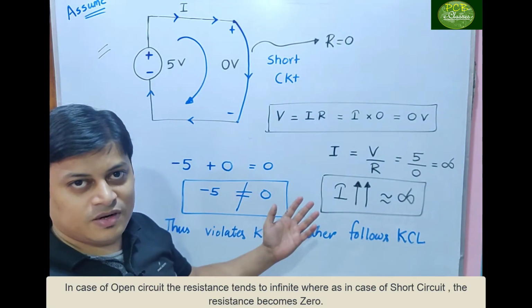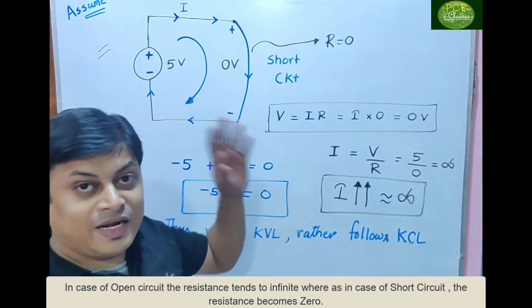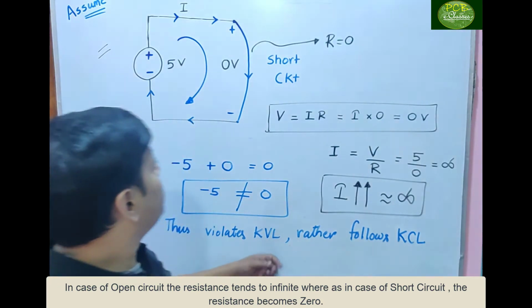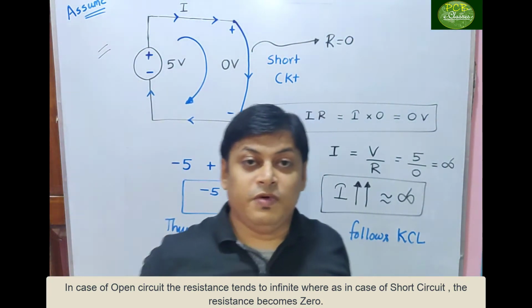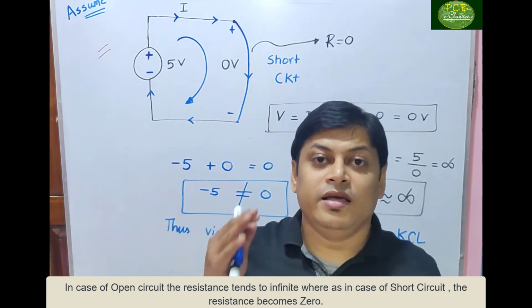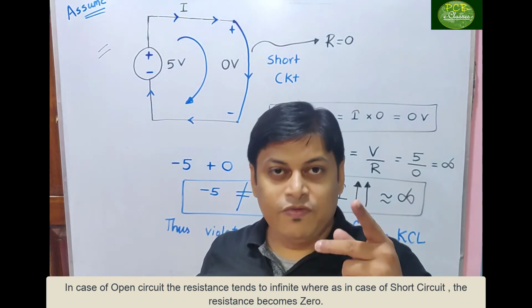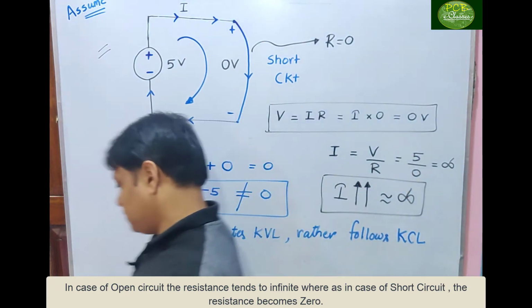It is not possible. So this type of circuit is invalid, or practically not feasible. Clear? These are the two conditions I wanted to say before starting the problems of KVL and KCL. We'll go for another concept, then come to the problems.